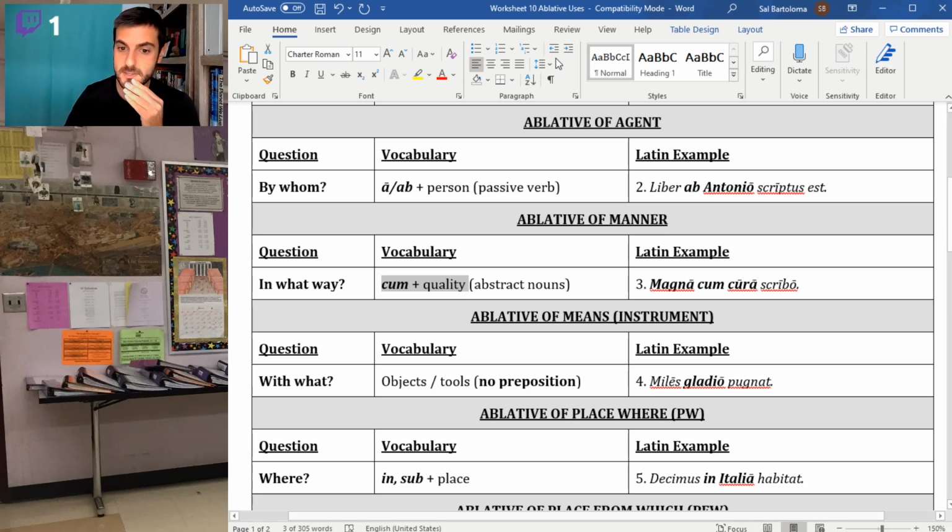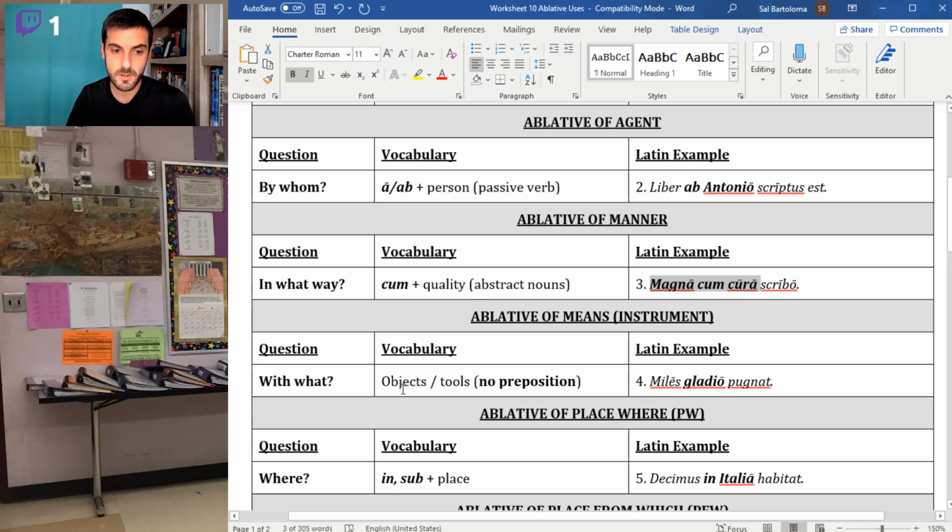That cum, as you can see in the example here, particularly when you have an adjective, kind of likes to go in the middle. So if you do something with great care, it's much more common to see magna cum cura versus cum magna cura. So a little word order tweak to it. When you have the adjective, you can get rid of cum. If you just say magna cura, that would work too. So the cum is there if it's only the noun. If the noun and the adjective are together, sometimes it goes away. So my verb here, scribo, I write. Magna cum cura, I write with great care. Another way you could say that in English is I write very carefully.